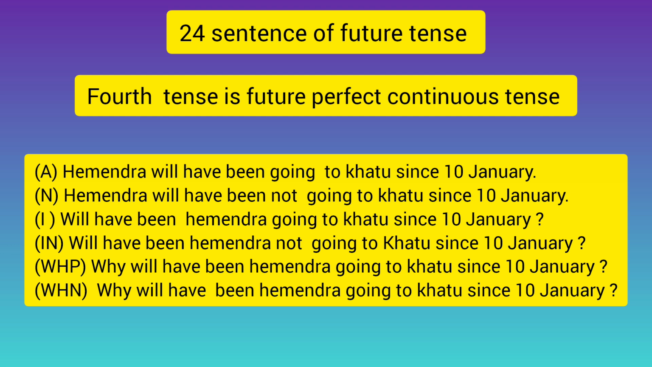Fourth sentence is interrogative negative sentence. Will have been Hemender not going to Khatu since 10 January? Fifth sentence is WH positive sentence. Why will have been Hemender going to Khatu since 10 January? Sixth sentence is WH negative sentence. Why will have been Hemender not going to Khatu since 10 January?